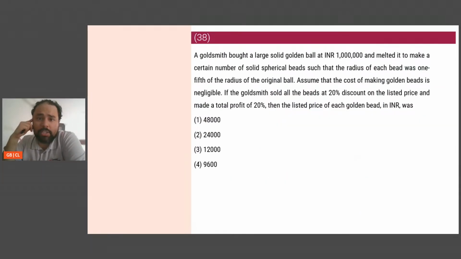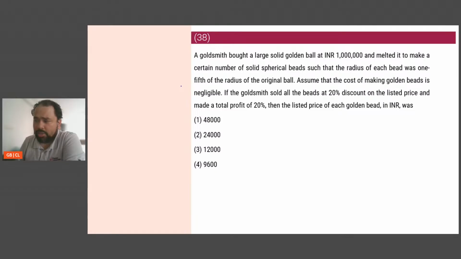A goldsmith bought a large solid golden ball at a certain price in rupees. It is melted to make a certain number of solid spherical beads such that the radius of each bead was 1/5. Assume that the cost of making golden beads is negligible. The goldsmith sold all the beads at 20% discount on the listed price and made a profit of 20%. Assume that the cost of making the gold beads is negligible, 20% discount, and he made a profit of 20% on the listed price of the gold.